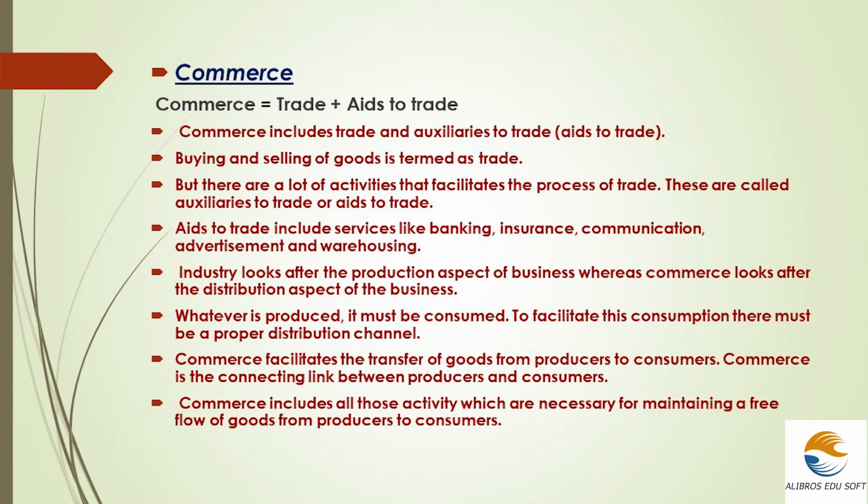All those factors involved in the distribution aspect are included in the term commerce. So I think now you understood how industry and commerce differ. Industry is mainly dependent on the production aspect, and commerce is fully dependent on the distribution aspect.